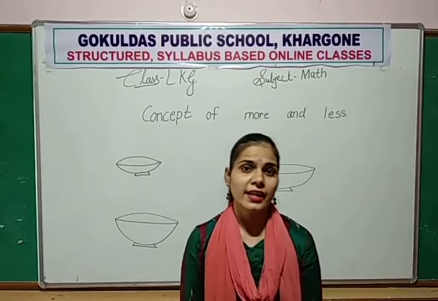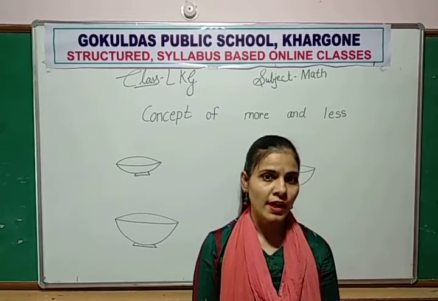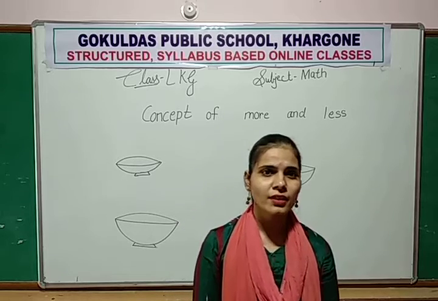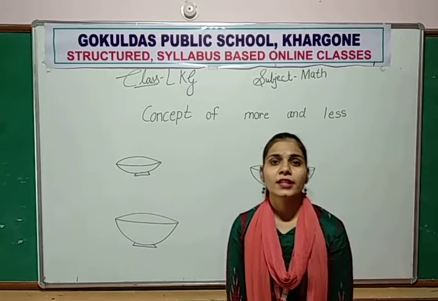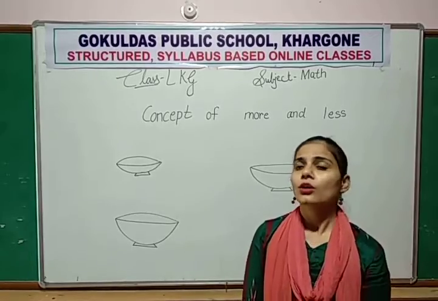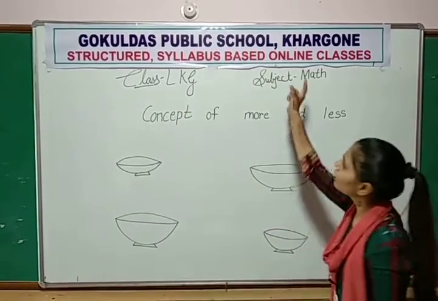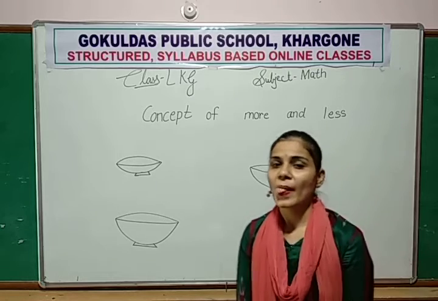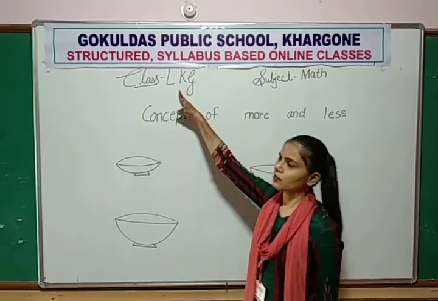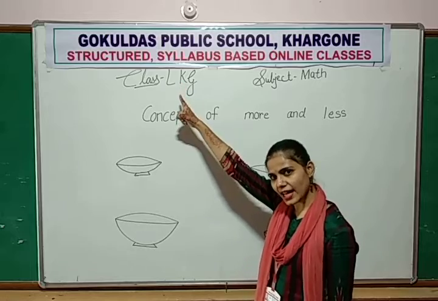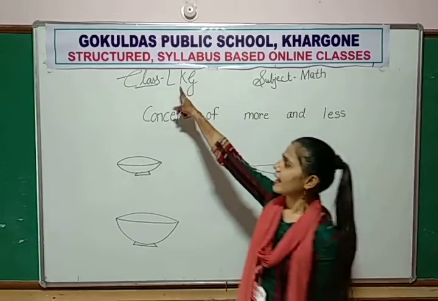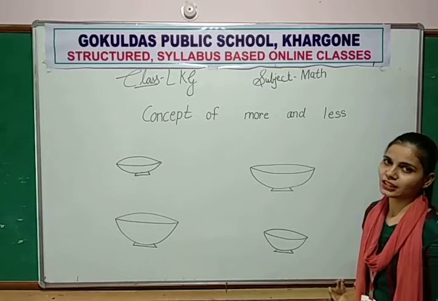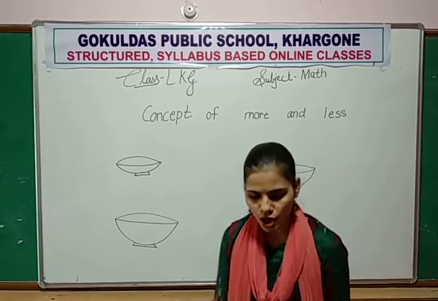And what is the address of your school? Bistan Road, Khargone. So, tell me the full name of your school. Gokul Das Public School, Bistan Road, Khargone. Very good. And which class? LKG class. You study in LKG. And which period is going on? Math period is going on.